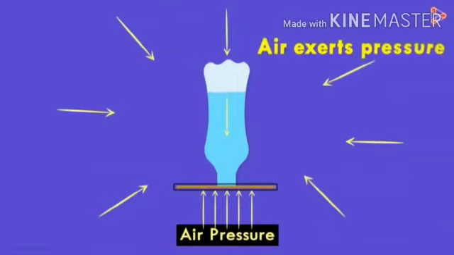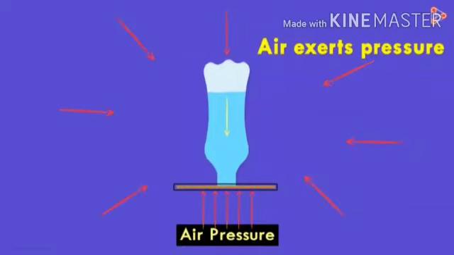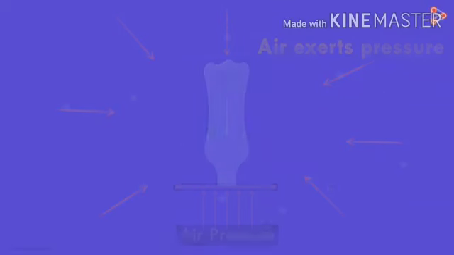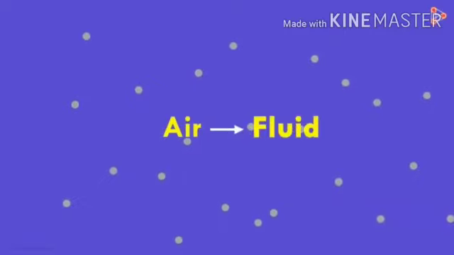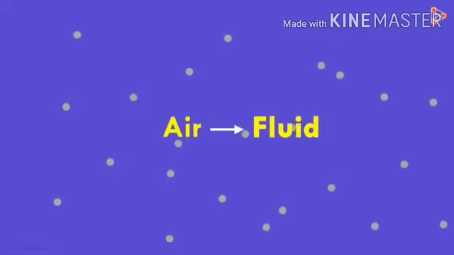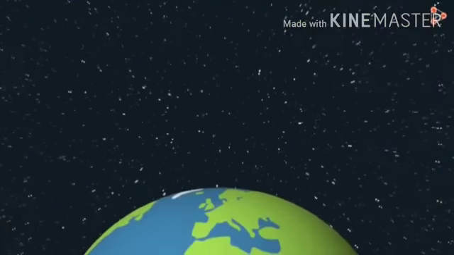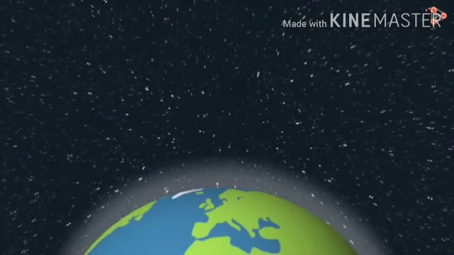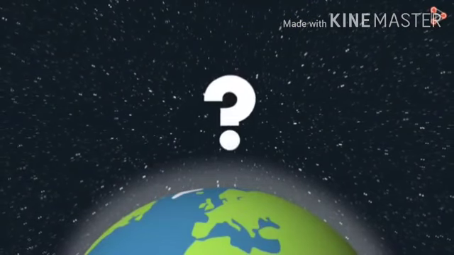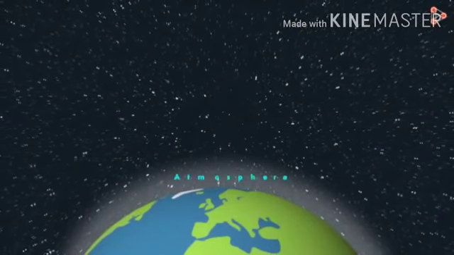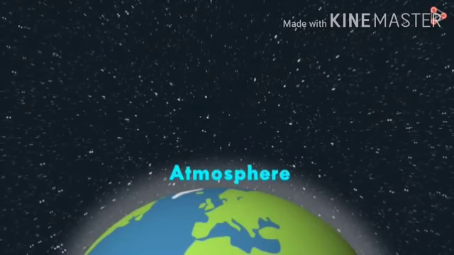So the air exerts some pressure from all directions. So why? Because the air is a fluid and the molecules are free. That's why there is free movement of air. The earth is surrounded by a number of gases. What do we call this? We call it atmosphere.